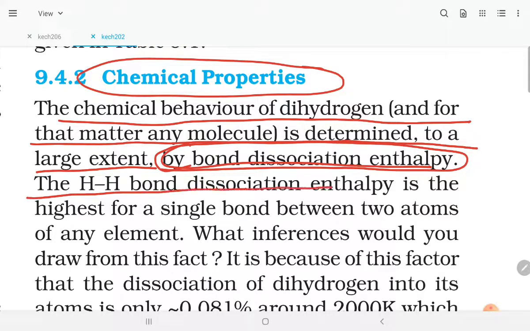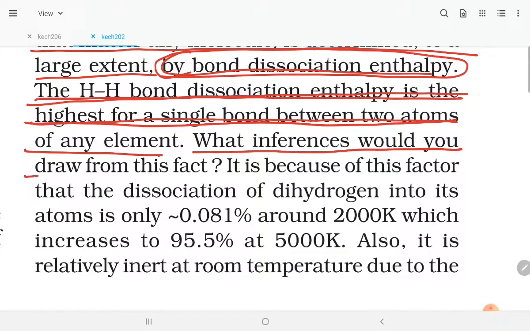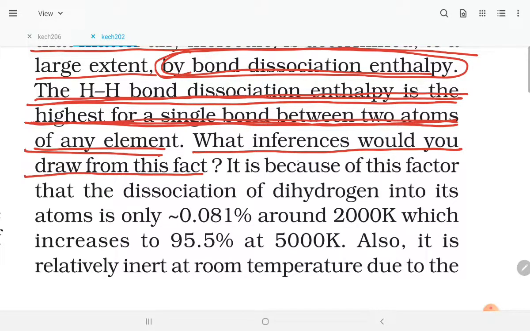The H-H bond dissociation enthalpy is highest for a single bond between two atoms of any element. What inference would you draw from that fact? What is the reason behind this?